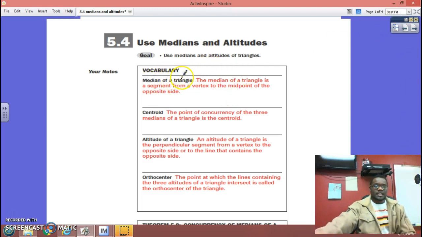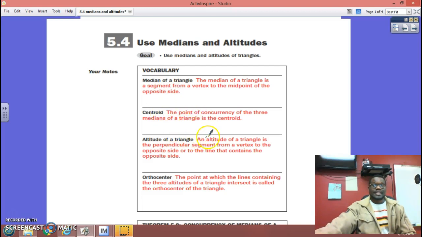A median of a triangle. The median of a triangle is a segment from the vertex to the midpoint of the opposite side. Okay, so that is what a median is. Centroid. Point of concurrency, we talked about that, where three or more lines meet. A point of concurrency of three medians of a triangle is a centroid. So when these three meet, they call it a centroid.